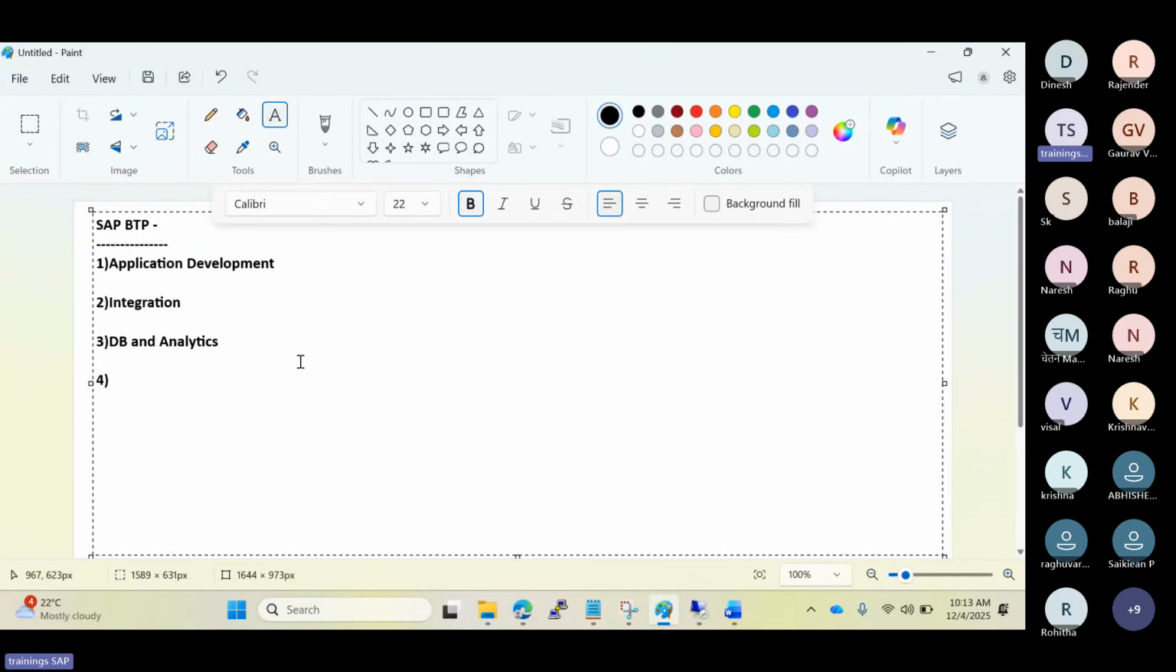The fourth one, the integration is already there, application development, then the AI related services. Earlier we had only 4 main services available. Now the fifth main pillar they have introduced is called AI. So the AI pillar has also been introduced here, right?